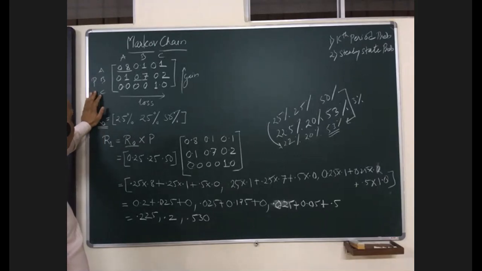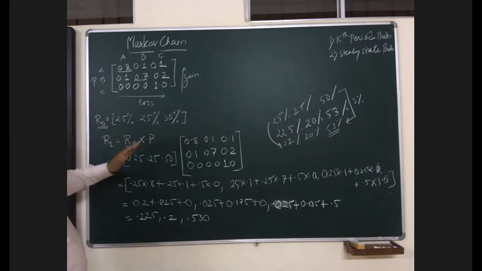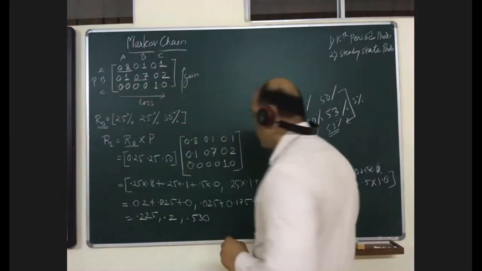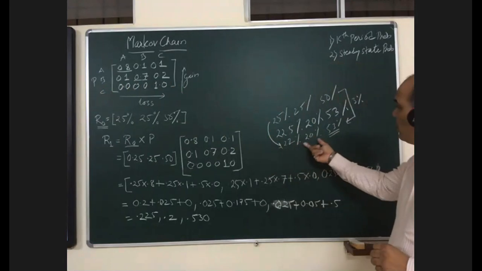Sir, the new total share should also be 100%. Yeah, it should be 100%. Total percentage should always be 100, because here it is 95%. 22 plus 22 plus 53, it's 95, no sir?